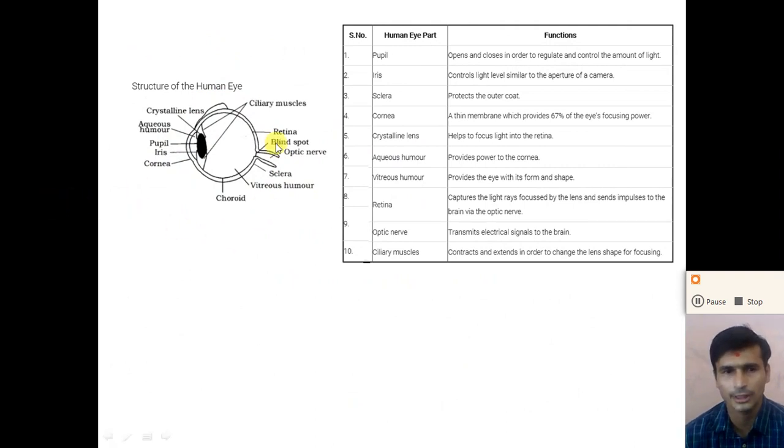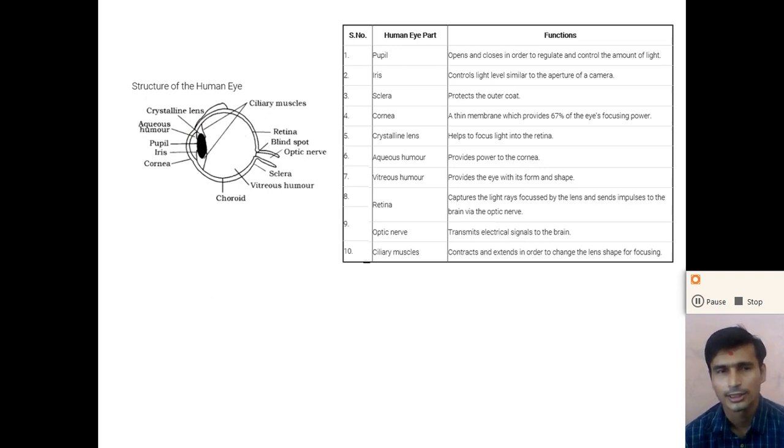So we can draw the human eye like this also, right? A circular diaphragm about 2.3 centimeters in size. The outermost part of the human eye is called the cornea. Behind the cornea there is a muscular diaphragm called the iris, and the open end of this muscular diaphragm is called the pupil, right? In the pupil, the jelly-like transparent liquid is there.